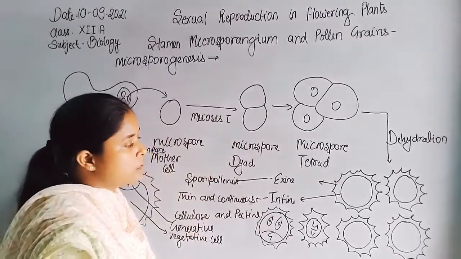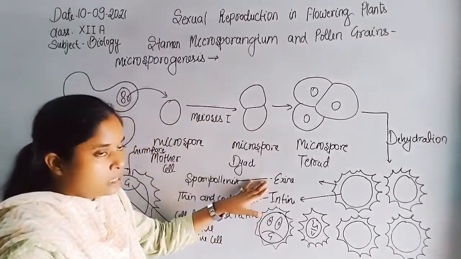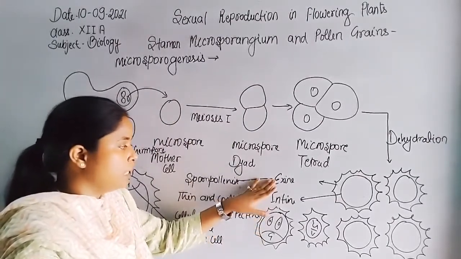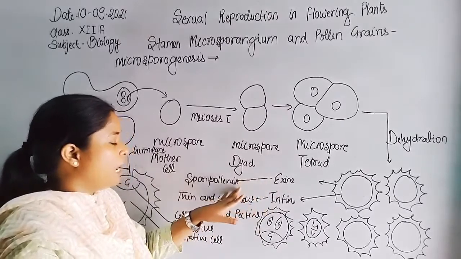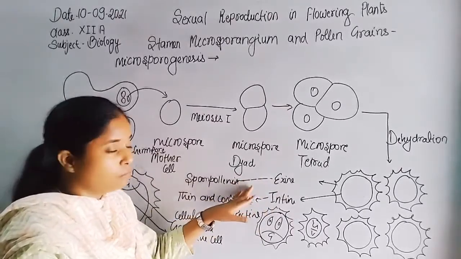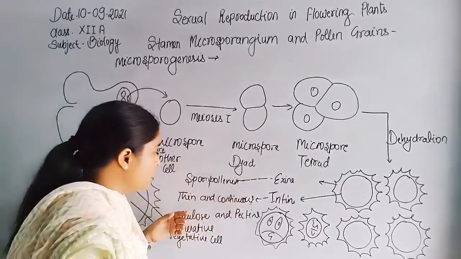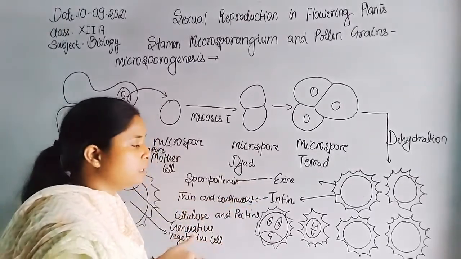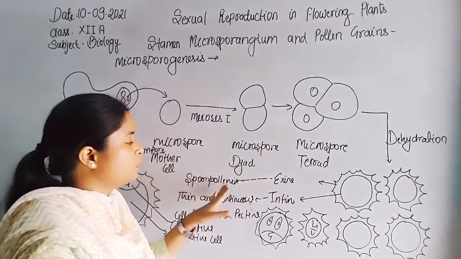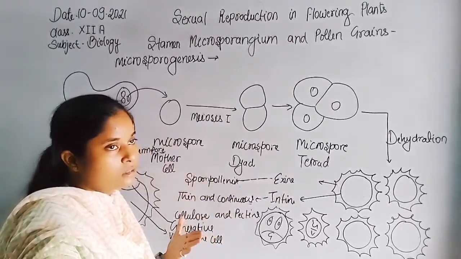Each pollen grain is surrounded by exine, the outermost layer, and intine is the thin layer. Here exine is a thick layer, highly resistant to temperature, water, and other climatic conditions, because it is formed by sporopollenin, which is highly resistant.